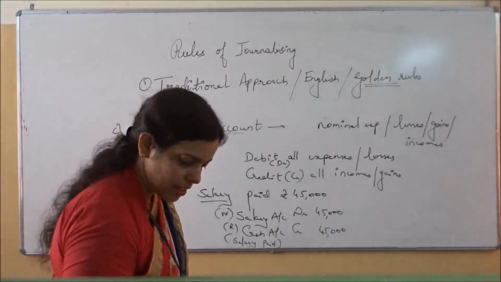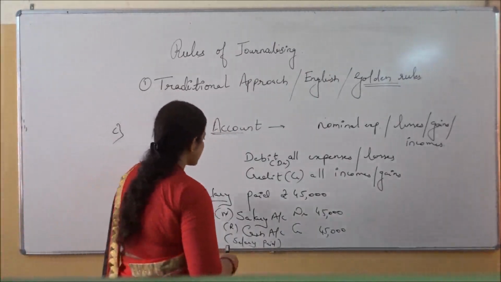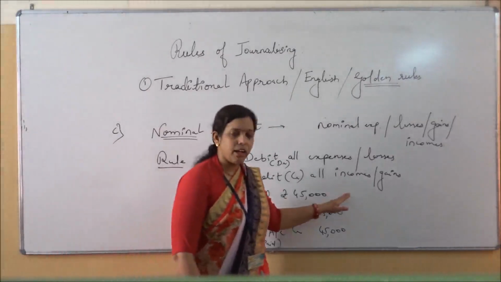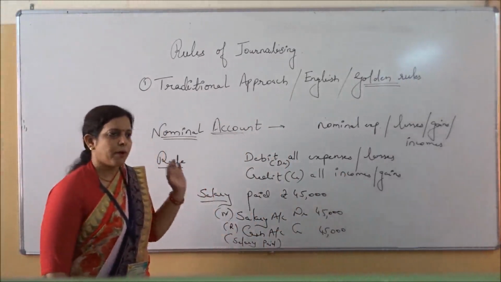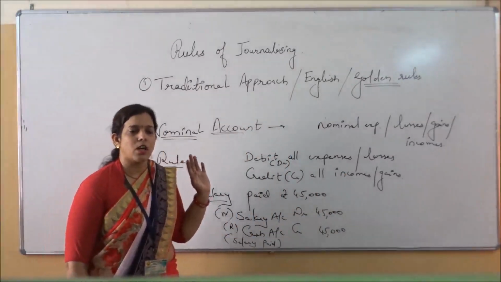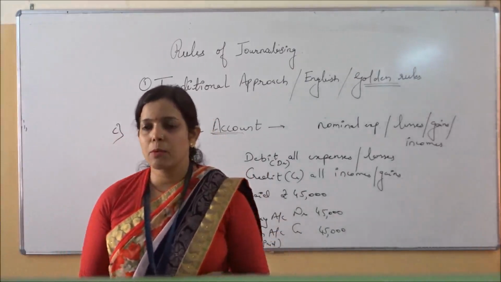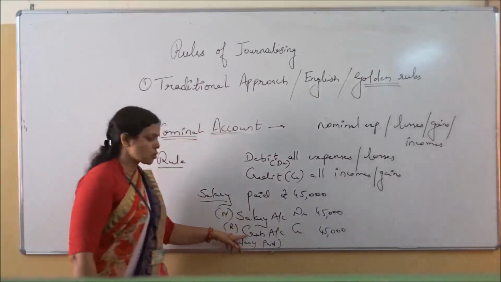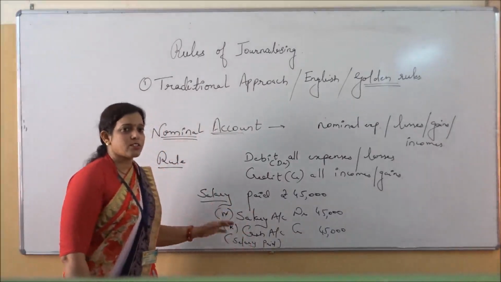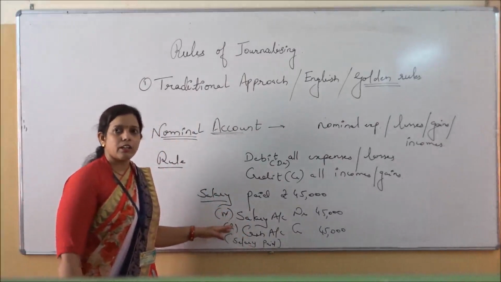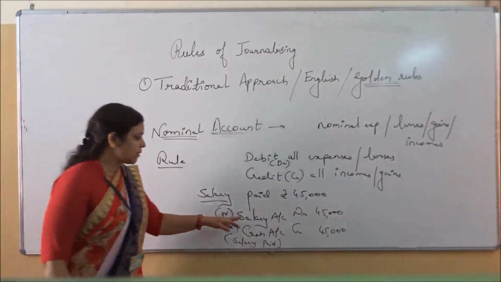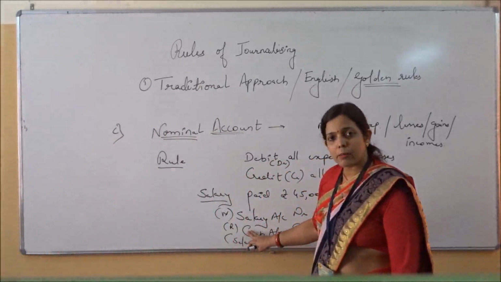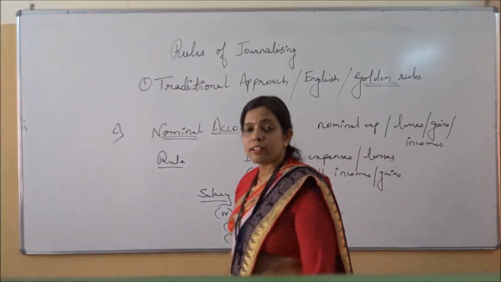Now, suppose if one transaction just orally we will see. Suppose instead of salary paid, it will be salary paid by check. If I am adding one word here by check, what change will be there? When by check word is there, it means the transaction have been done through the bank. Salaries have been paid directly into the account through the bank. So instead of cash, you will write bank. Whenever any transaction which is done by the check, it will come in which account? In the bank account. Okay. So salary will remain same. Instead of cash, you will write which account?